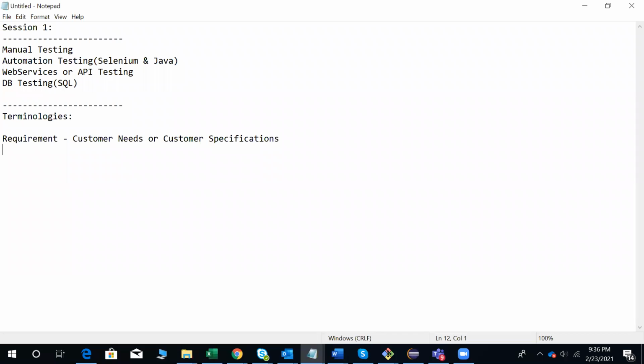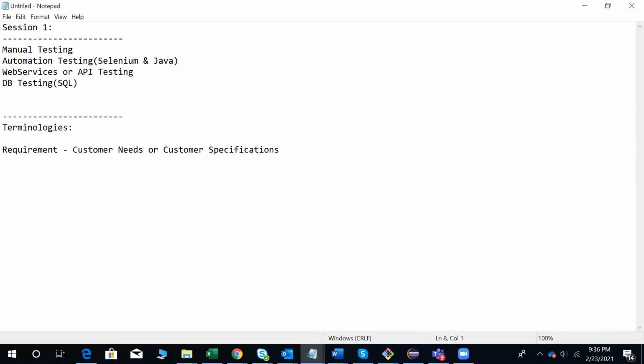And as a tester, what is our job? As a tester, what is our job? We need to verify the entire application is working according to the client requirements or not. So that is the job of a tester.